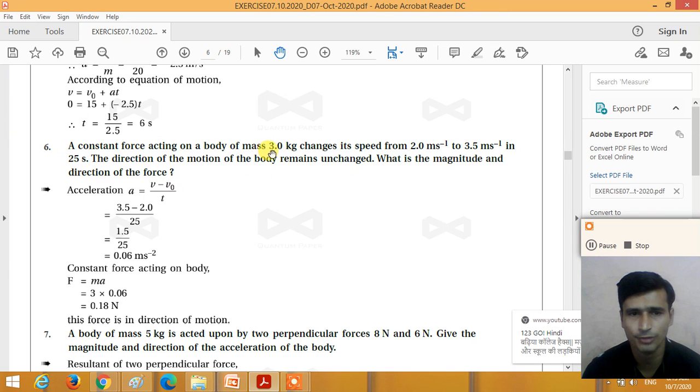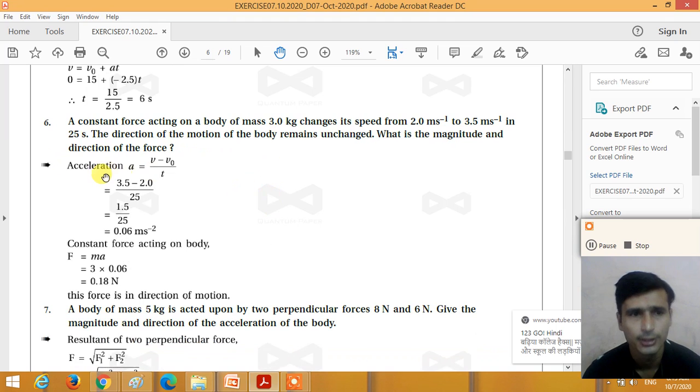So here the mass of the body m is equal to 3 kg, initial speed of the body 2 meter per second, final speed of the body 3.5 meter per second, and time is given as 25 seconds, right? We need to find the force, right? How can we find the force? From the definition of acceleration, a is equal to change in velocity divided by time, v minus v0 divided by t. So we get 3.5 final velocity minus 2 initial velocity divided by 25. So we get the acceleration 0.06 meter per second square.